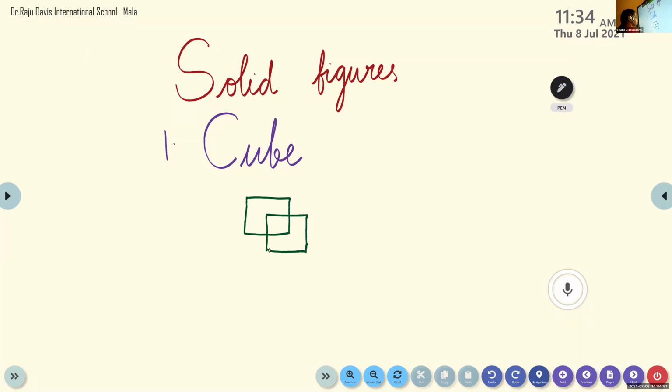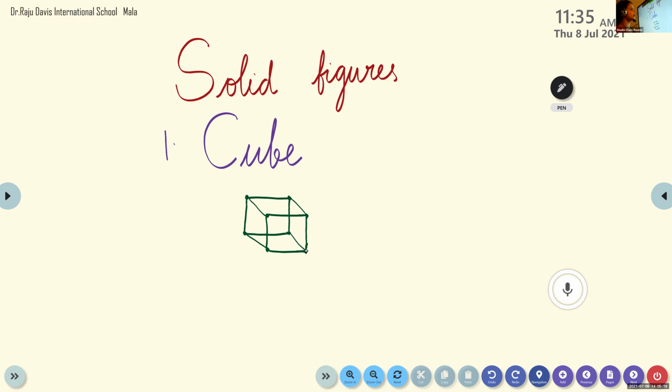We know for a square there are 4 corners. We can mark the corners, and it is easy to join the corners. Now what is the next step? We are joining the corners. Let's join. So here we can join, here we can join, here we can join, here we can join.